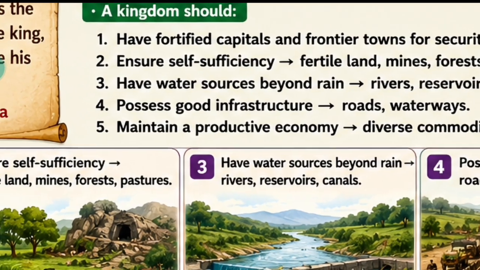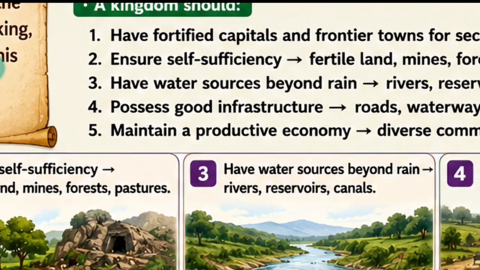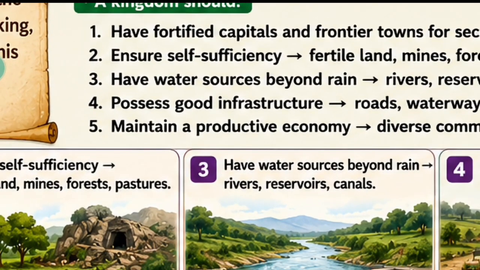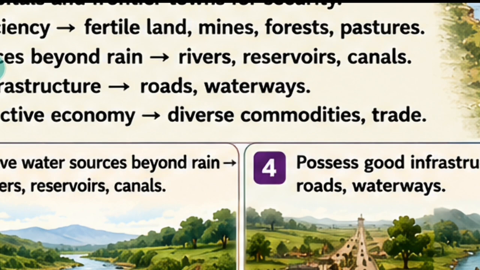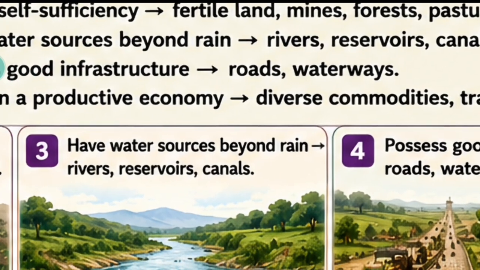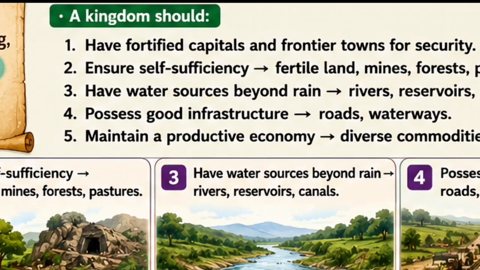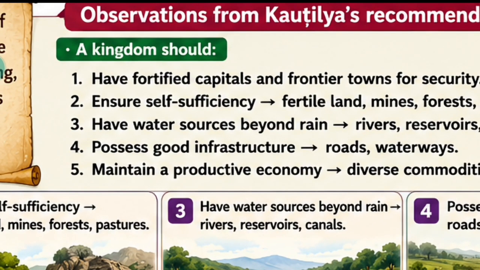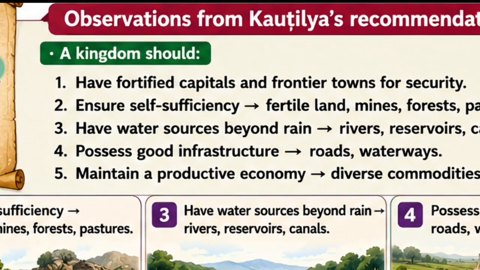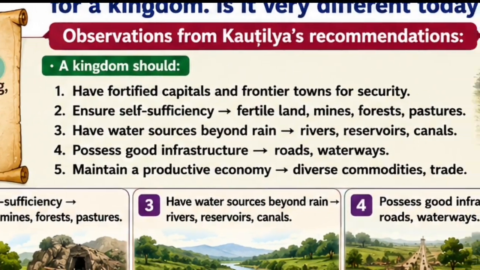And maintain a productive economy. In a kingdom there should be a proper economy. There should be diverse commodities, meaning production of a variety of products. And there should be proper trade, internal trade and international trade. So the economy should be good. People should earn a good amount of money. So these are the qualities of a kingdom mentioned by Kautilya in his literary work, the Arthashastra.